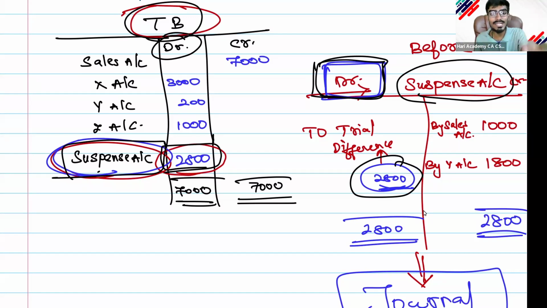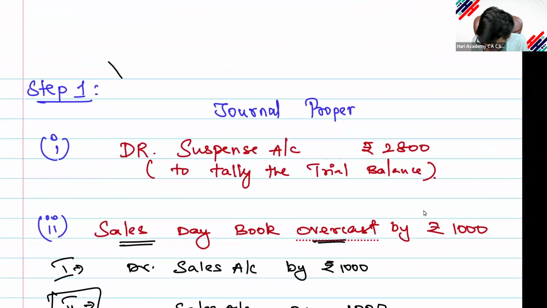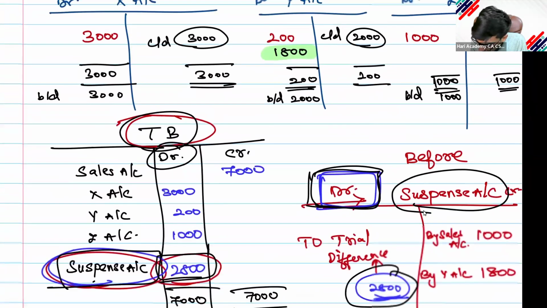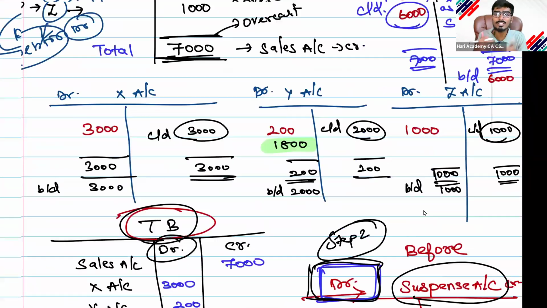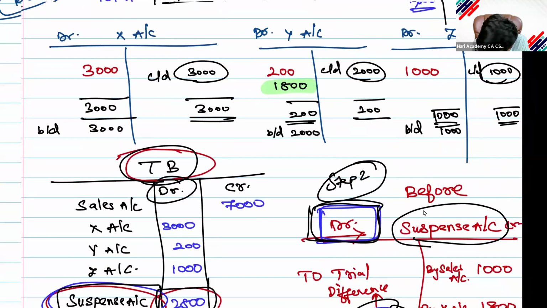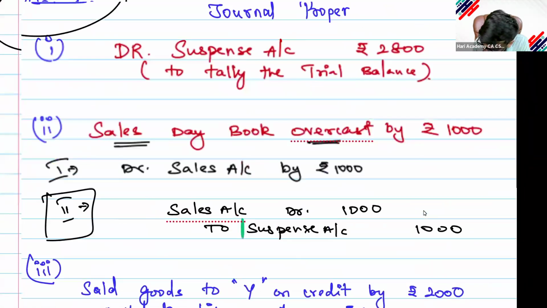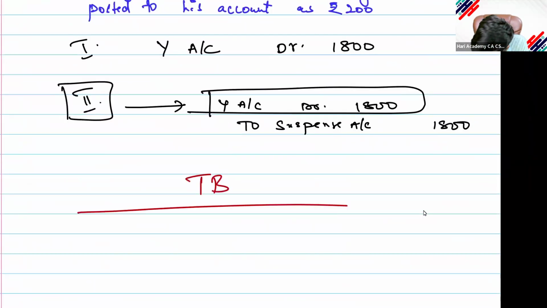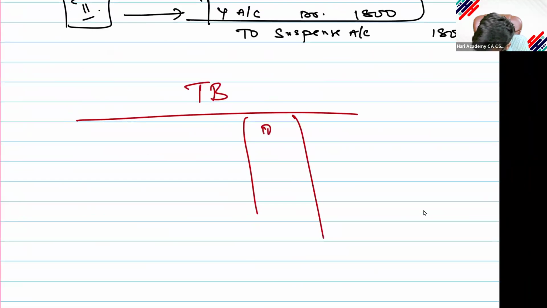It is not merely created by putting 2800 suspense account and then proceeding with the transaction. No, the background process should be properly followed. This is step 1, the suspense account will be your step 2, and the individual ledger posting will be step 3, or step 2 and step 3 you can interchange. Now you will prepare an actual trial balance. After the suspense rectification is over, you will prepare an actual trial balance, using actual ledger accounts.